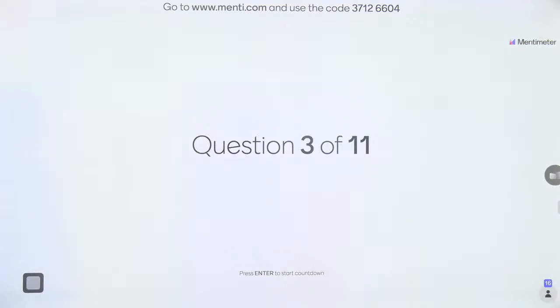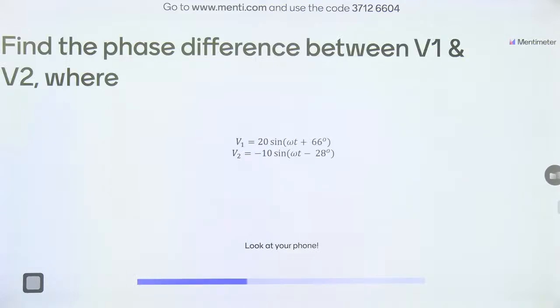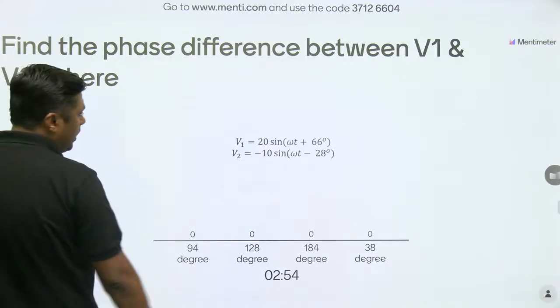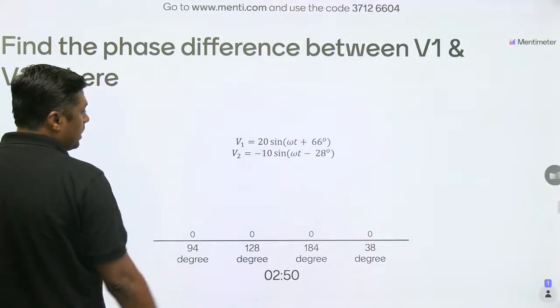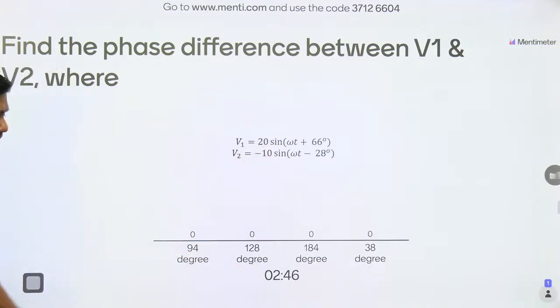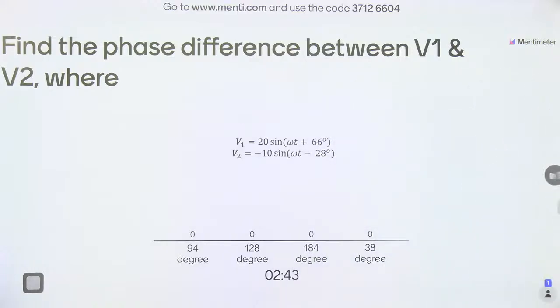Question 3 of 11. Answer fast to get more points. Third question. Find the phase difference between V1 and V2, where V1 is 20 sine of omega t plus 66, and V2 is equal to minus 10 sine omega t minus 28. Right. What is the answer for this particular question?